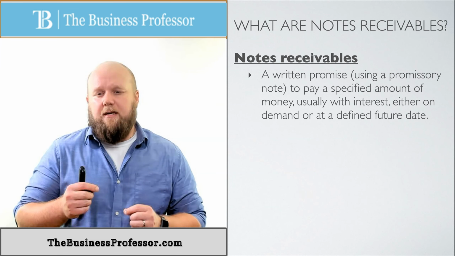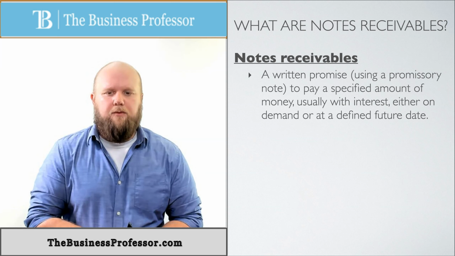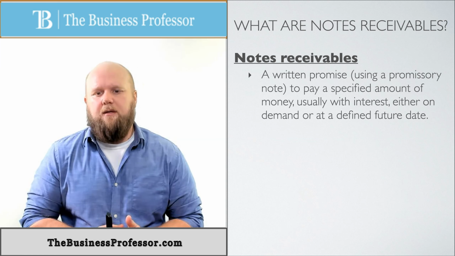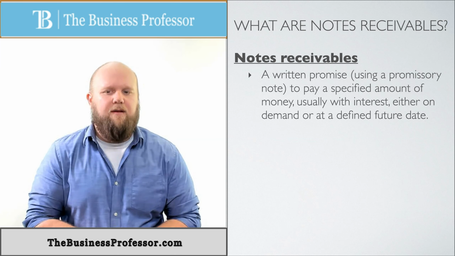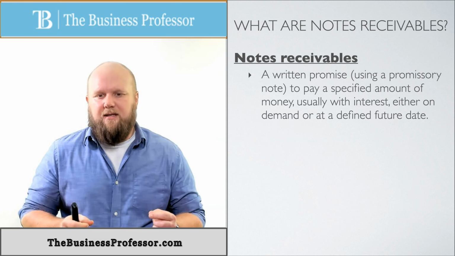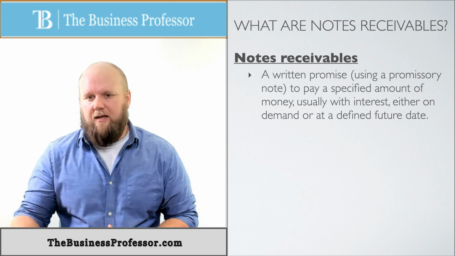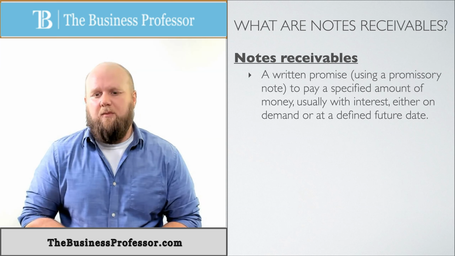So notes receivable is a written promise, again, using a promissory note, to pay a specified amount of money, usually with interest, either on demand or at a defined future date. So again, these come with interest. That's a big difference between accounts receivables and notes receivables. Notes receivable tend to come with interest.